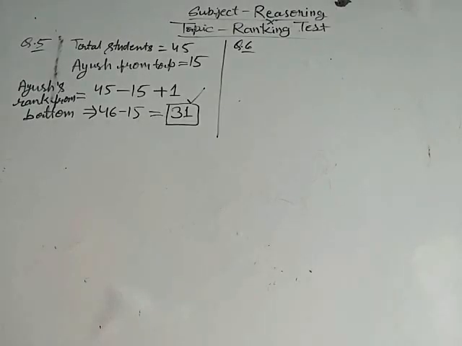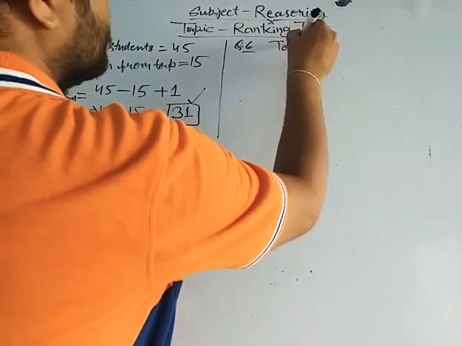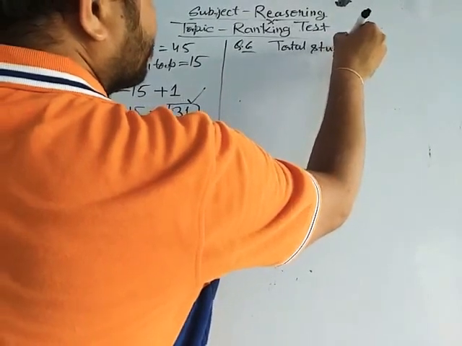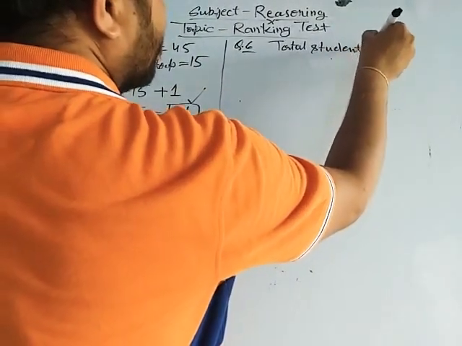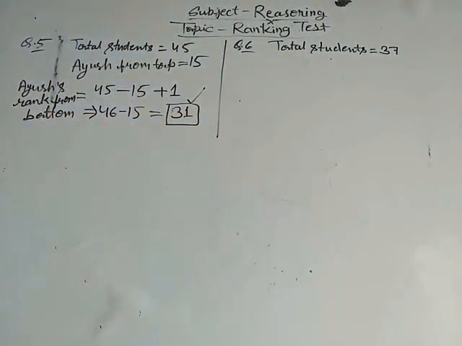Okay. Let's start. Total students 37 and the position of Ashwini from left hand.